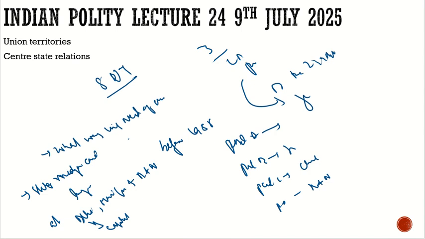For Manipur, what was the reason highlighted? There were insurgencies in Manipur, and for that the security reason was the criterion that we should make it a union territory. Then what about Andaman and Nicobar Islands?